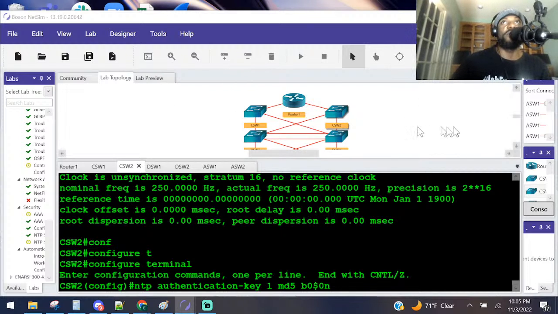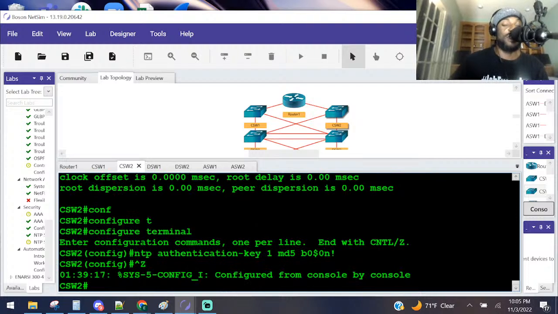I did put the wrong password. It's actually B80. Let me see. I needed to put the exclamation point at the end. That's a good catch there. Right there. Boom. So now let's see if we synchronize our time.